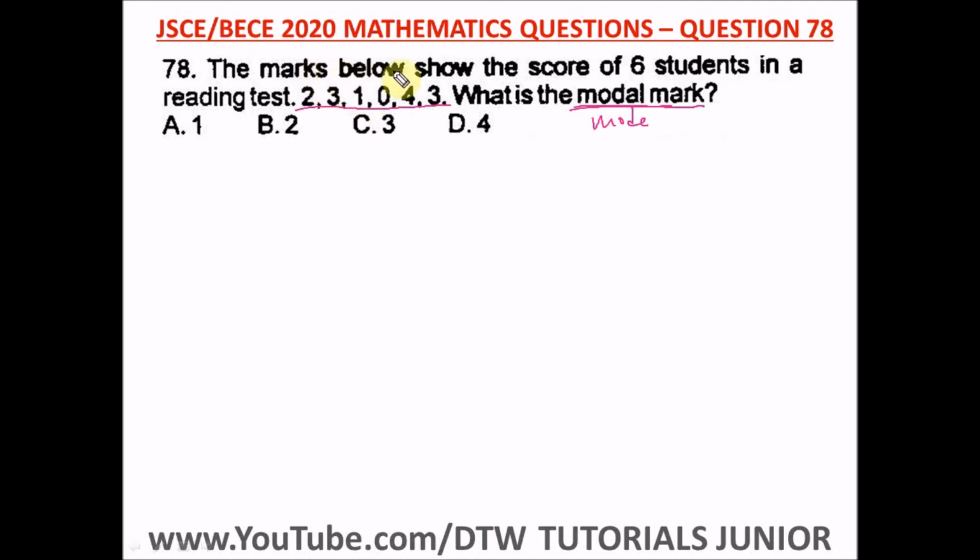The mark that is repeated most from the score of the 6 students is what? 3, because we have a student that scored 3 here and another that scored 3. So the highest repeated mark is 3, so our mode is equal to 3. Our right option here is option C.